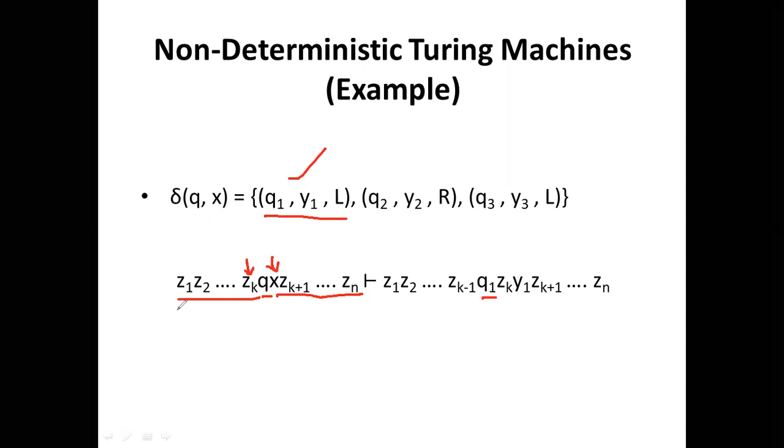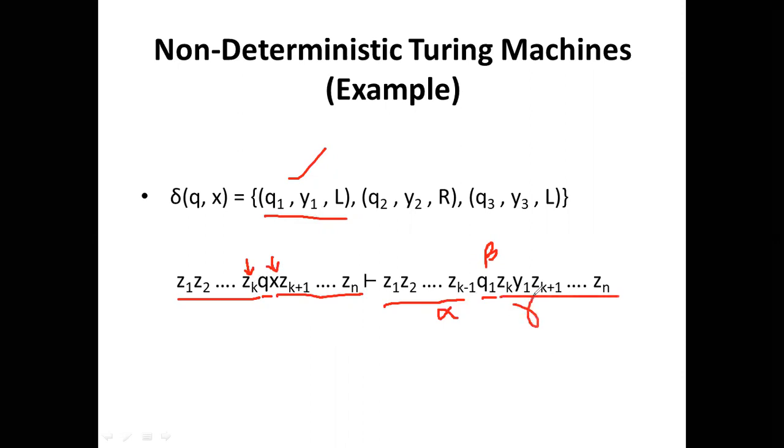So the left sequence is z1 z2 to zk minus 1, that is alpha, and q1 is the current state, beta. x is replaced by y1, and zk is the current input symbol, so we get zk, q1, y1 and the remaining part, which is gamma.